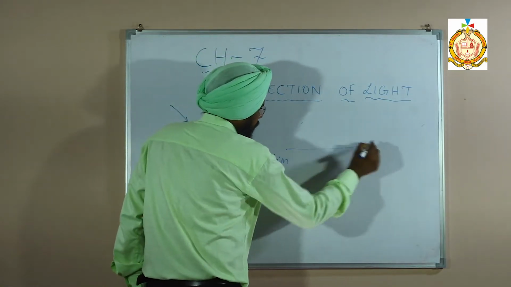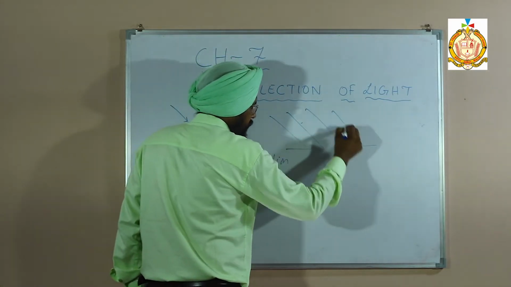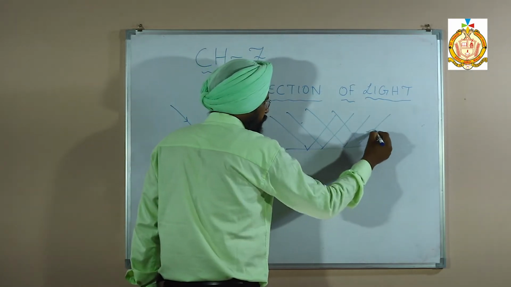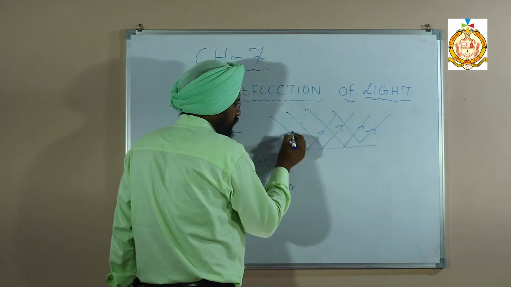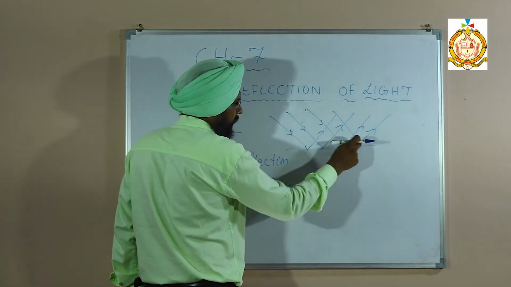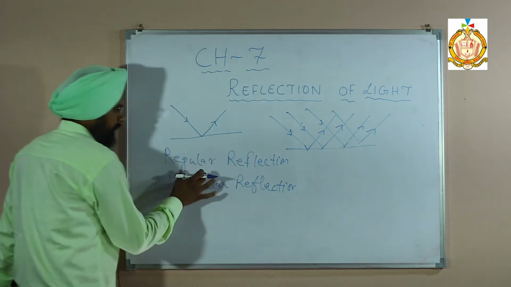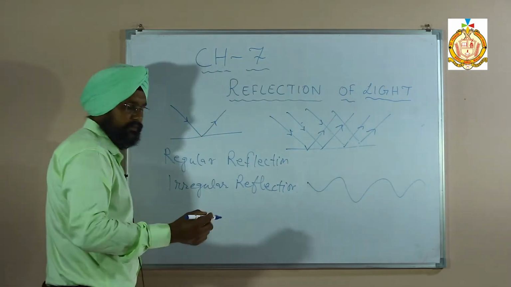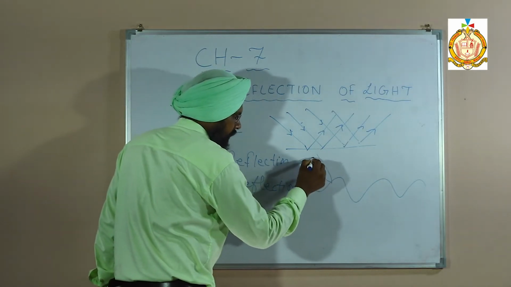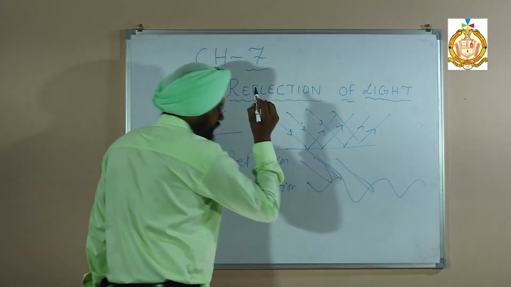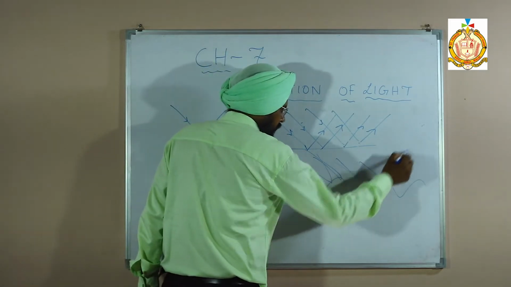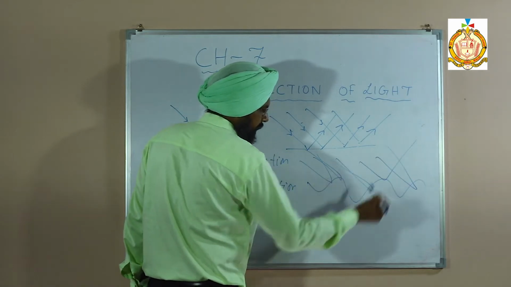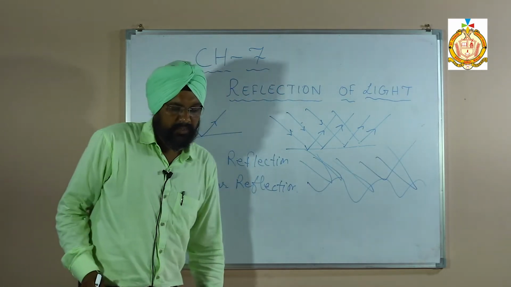If parallel rays are coming on a plane surface and reflect back, all rays are supposed to go in parallel. So these are the incident rays and these are the reflected rays. All rays are going parallel, so this is regular reflection. On a rough, zigzag surface, the light absorbs in itself and cannot reflect in an appropriate manner. It is not in a parallel position, it goes up and down. So this is called irregular reflection.